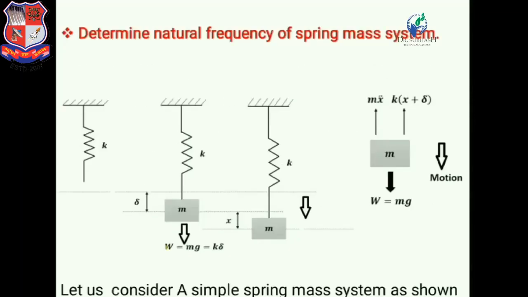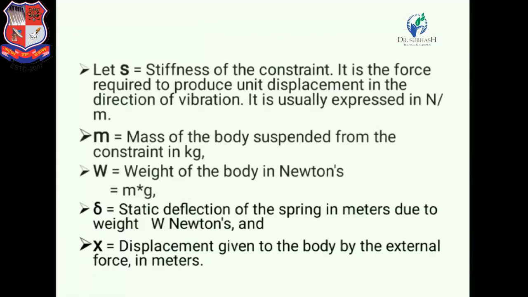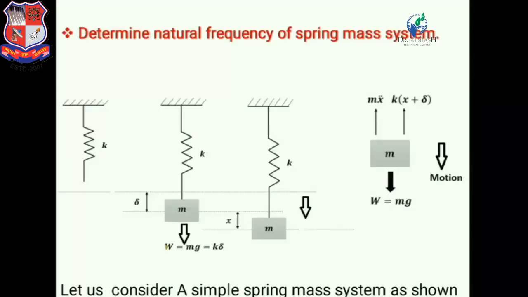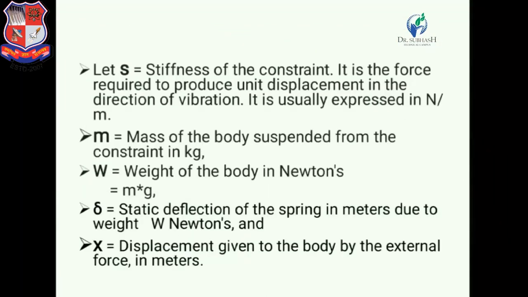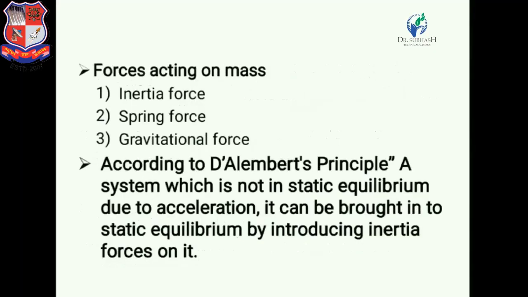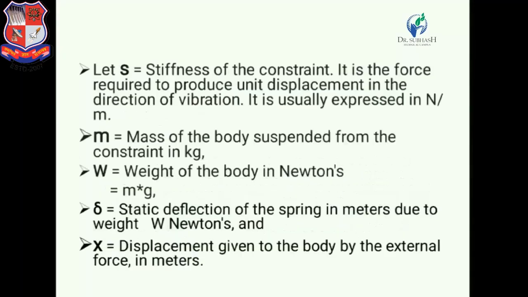Another notation is M. M is the mass of the system. K is the stiffness of the spring. Then delta is the static deflection of the spring due to the weight. W is the weight of the mass, the weight of the system. And x is the displacement, the displacement given to the body by means of an external force.